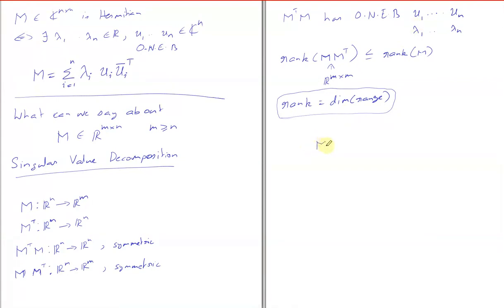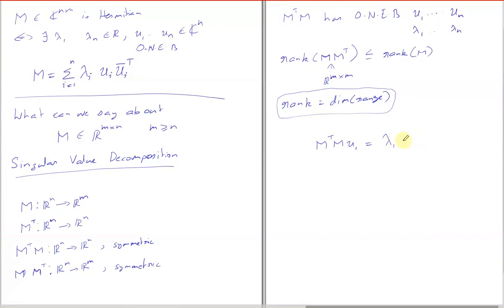So we agree that M transpose M times U1 is lambda 1 times U1.